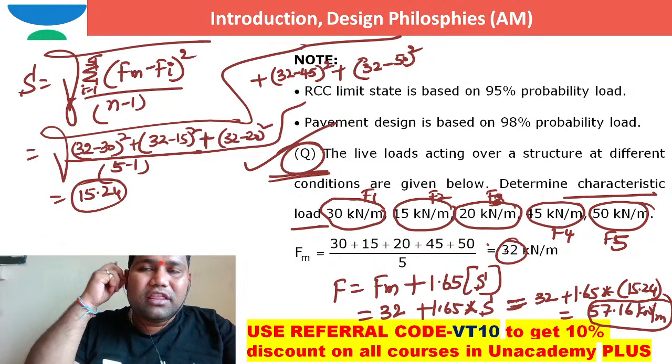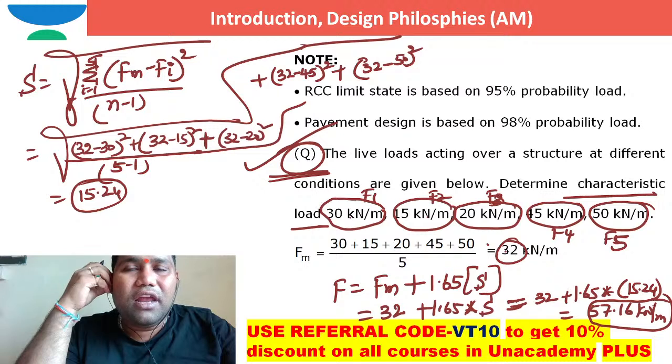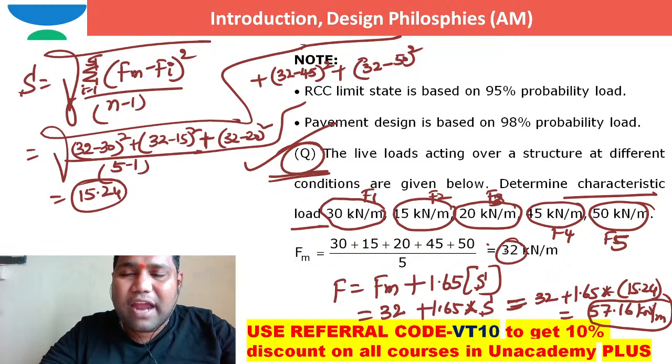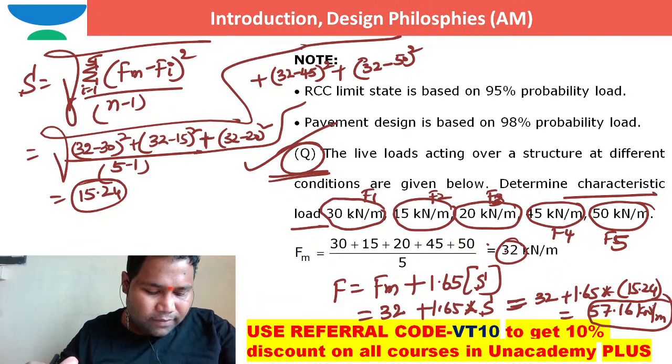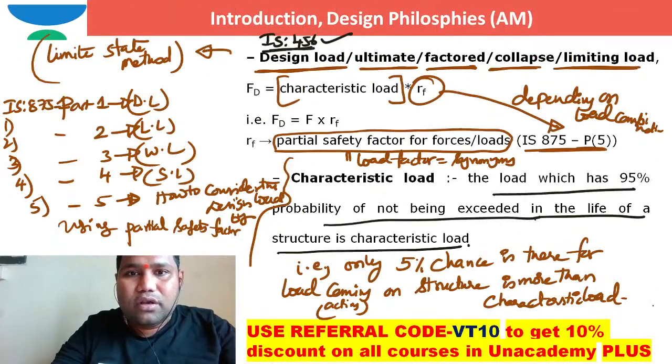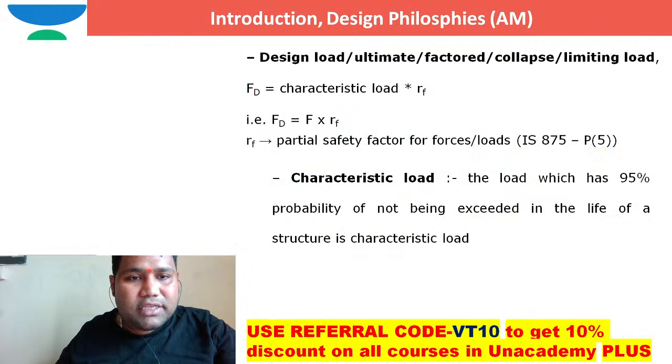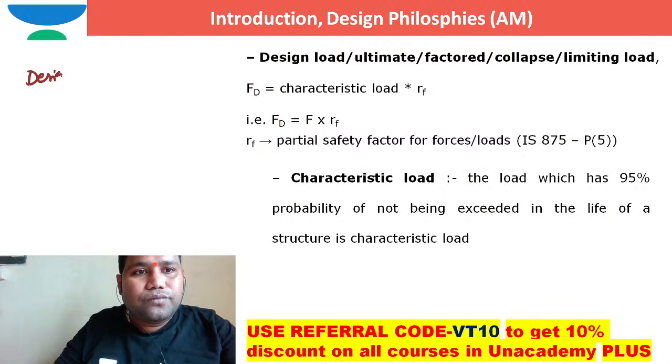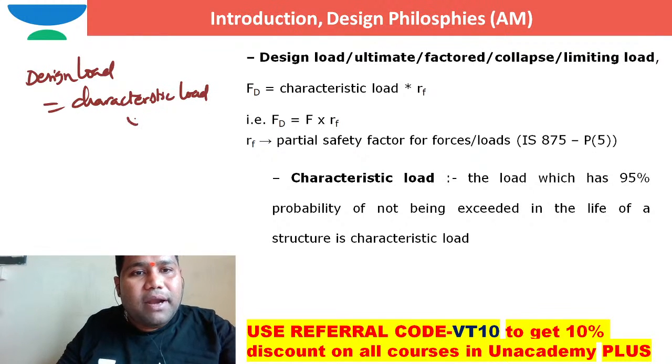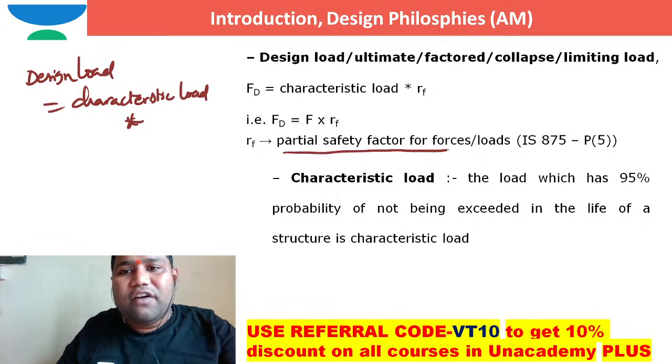And if you want to consider the partial safety factor for loads, multiply by 1.5 again. That will be the design load. FD stands for design load. Let me erase. Design load is equal to characteristic load multiplied by the partial safety factor for loads or forces.